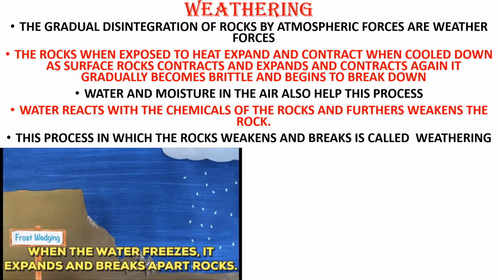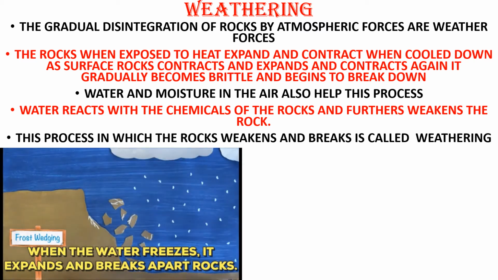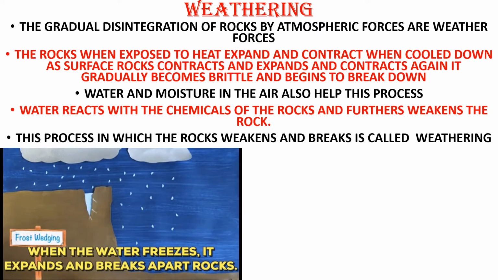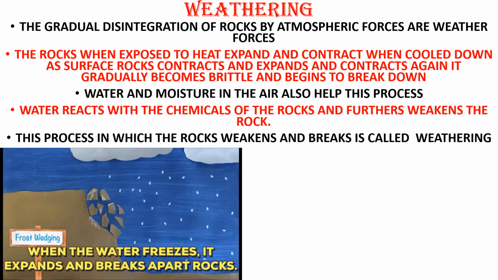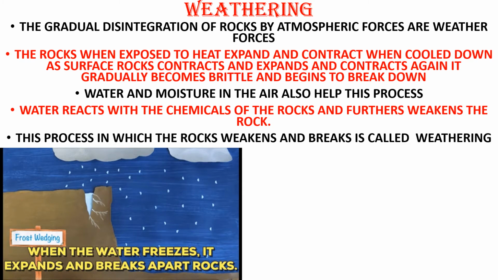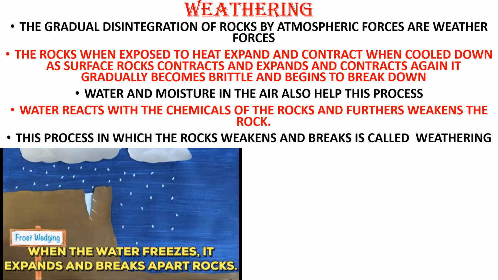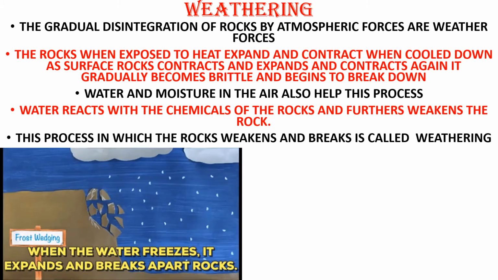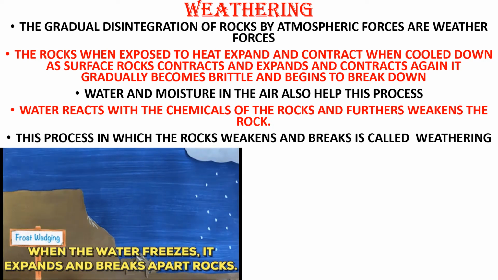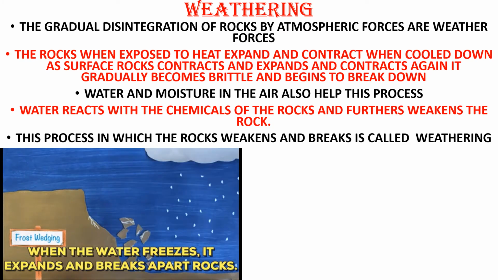Here in this image you can see the air is blowing, the rain is falling, and due to the force of the air and wind, this rock is being broken and slowly becomes brittle. And when the water freezes, it expands and breaks the rock apart. So this is called frost wedging, or weathering.